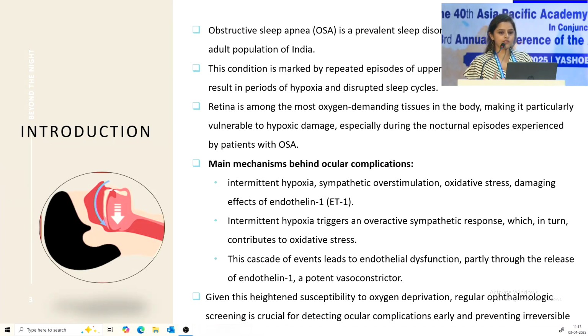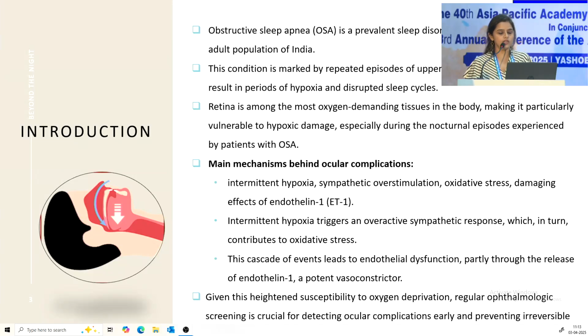Obstructive sleep apnea is a very prevalent disorder, particularly in the adult population in India. In this condition, there are repeated episodes of upper airway obstruction, which cause hypoxia and sleep disturbance. As we know, the retina is the most oxygen-demanding tissue in the body, and hence it is majorly affected by hypoxia.